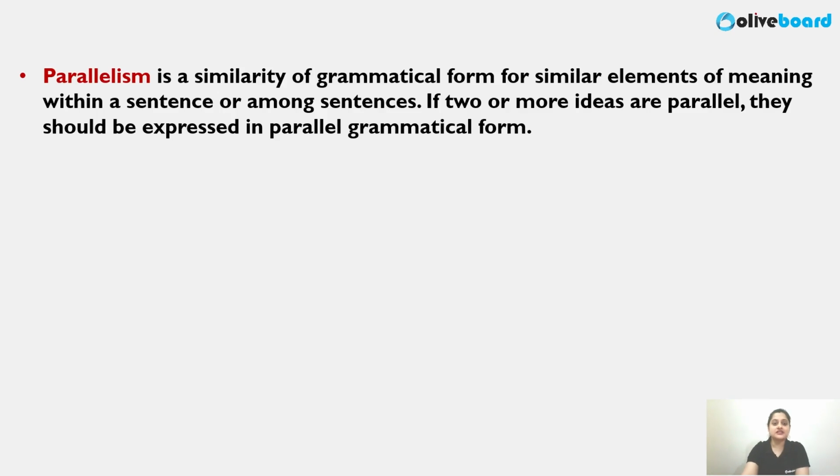Now, when we talk about the parallelism rule, what does it mean? It is similarity of grammar form in the same kind of elements in a given sentence. When you show similarity in the grammatical form, for what? For similar kinds of elements which we are using in a sentence or sentences. If two or more ideas are of almost equal importance, they are parallel. We say parallel when we are giving two or more ideas in a statement which are all of equal importance. They should be parallel in structure.